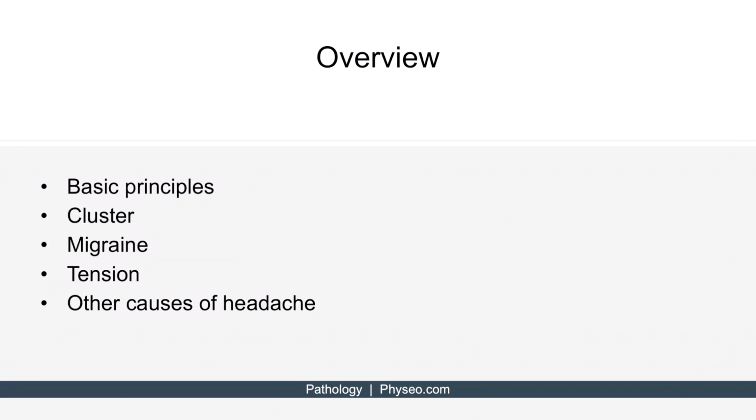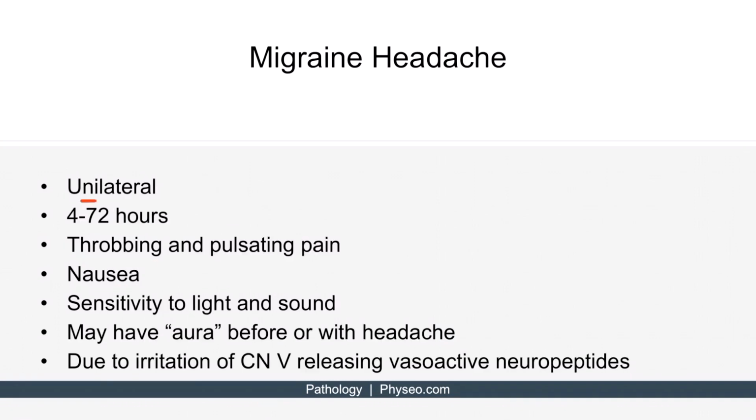Next, let's discuss migraine headache. Migraine headache is a unilateral headache that can be as short as 4 hours or as long as 72 hours. Someone with migraine headache often has a throbbing and pulsating pain with nausea and sensitivity to light and sound. For some patients, a warning symptom known as an aura may occur before or with the headache.